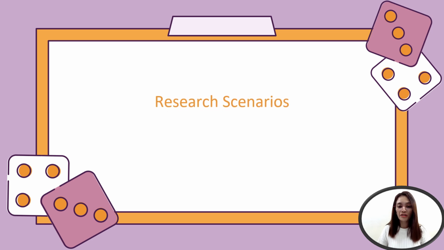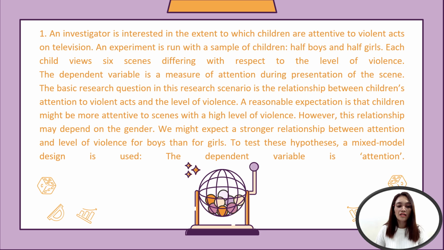So we have here a research scenario. First, an investigator is interested in the extent to which children are attentive to violent acts on television. So an experiment is run with a sample of children, half boys and half girls. Each child views 6 scenes differing with respect to the level of violence. The dependent variable is a measure of attention during presentation of the scene.